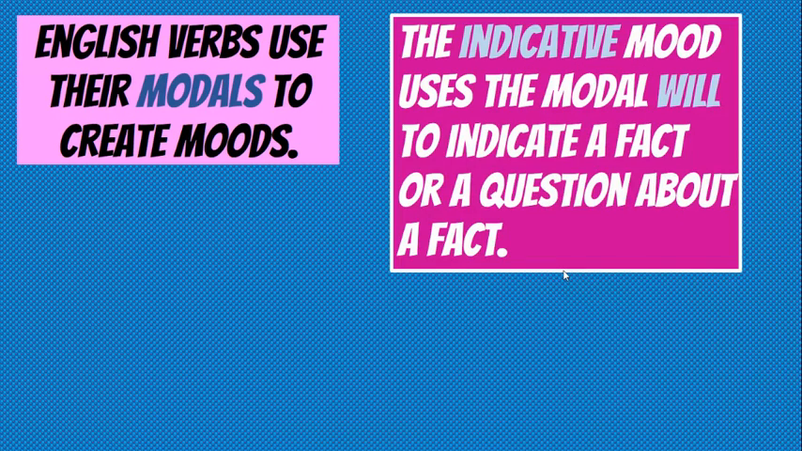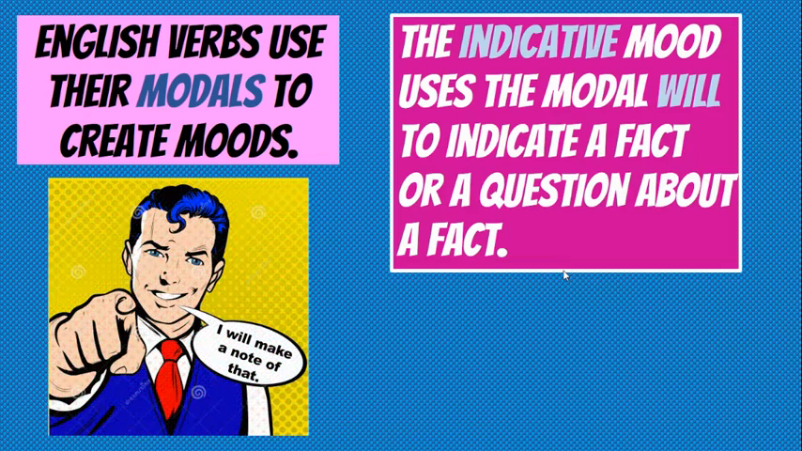So the English verbs use their modals to create moods. The first thing I want you to capture today is what we call the indicative mood. The indicative mood is when we use the modal will to actually indicate a fact or a question about a fact. All right? So if I say, hey, I will make a note of that, that is the indicative mood. You've indicated a fact. We oftentimes think of the word will as being future, but really it's indicating something that's a fact or a question about a fact.